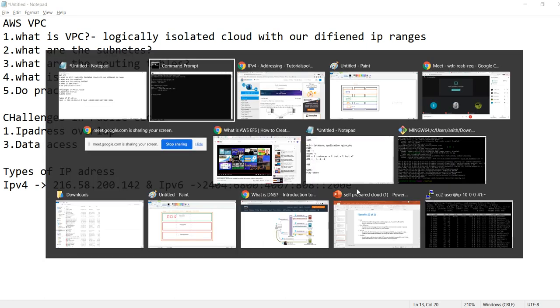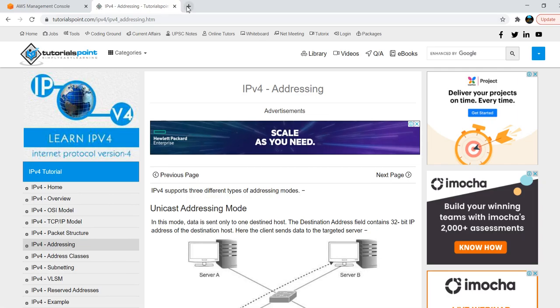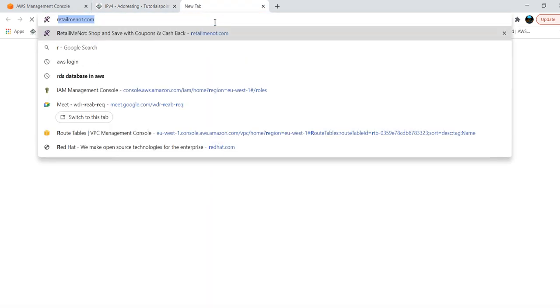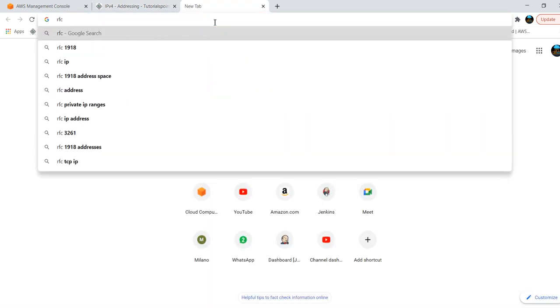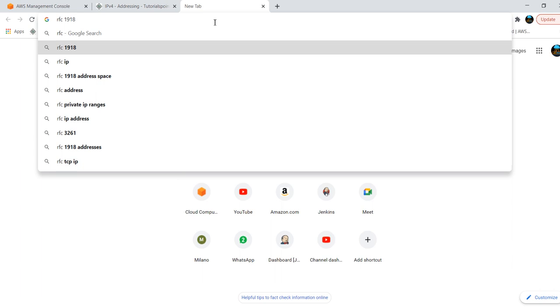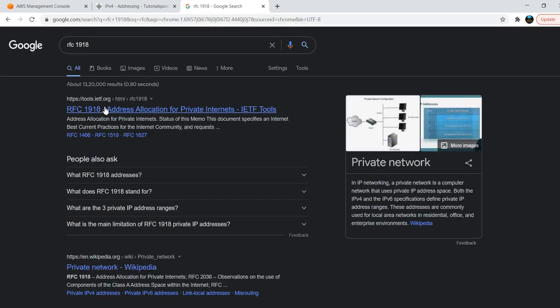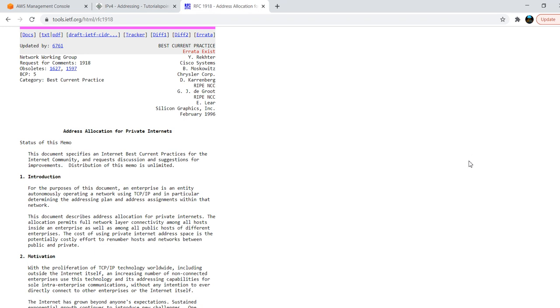Okay, so you can see one more thing here, RFC 1918. If you click on RFC 1918, if you have time, go through it and you can study it. So what is RFC, guys? Request for change. If you are doing any changes, you need to raise an RFC. Okay, you can study here. RFC was raised in 1996.